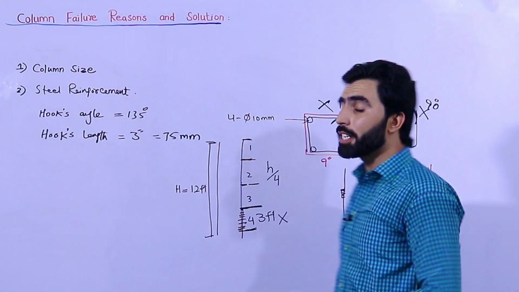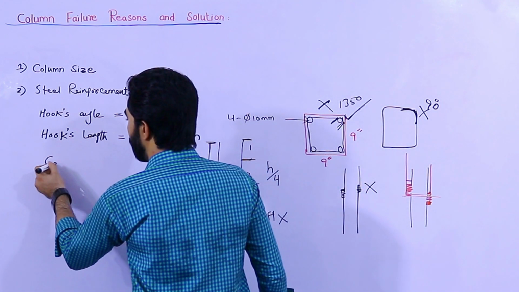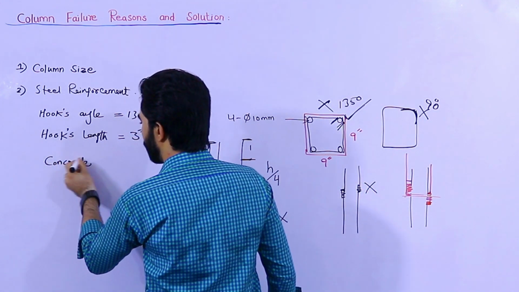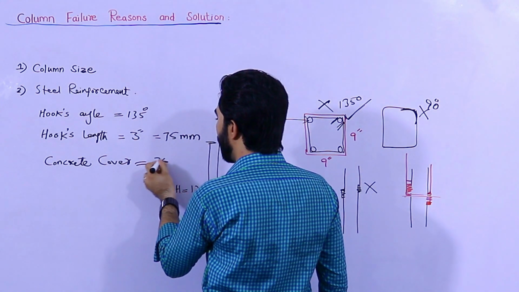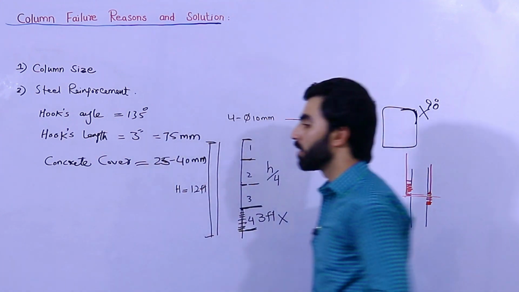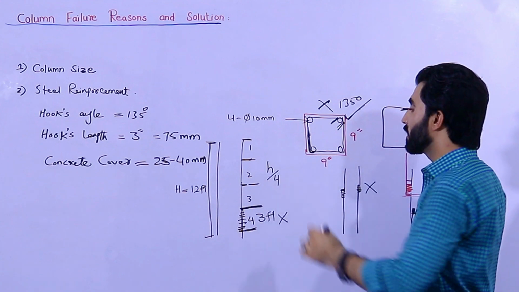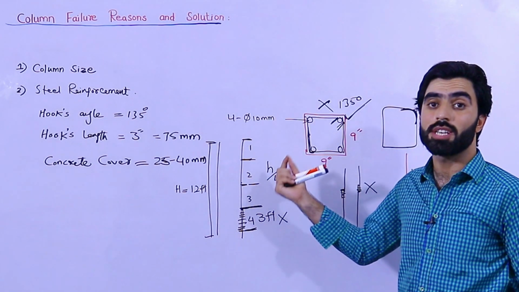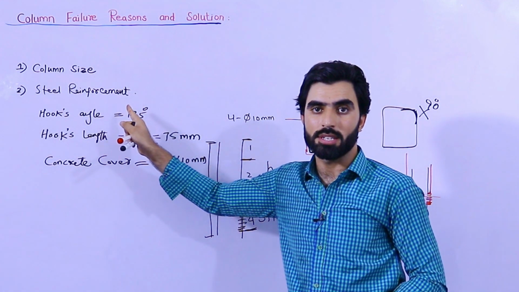Next guys, the concrete cover should not be less than 1 inch. The concrete cover should be from 25 to 40 mm. This is the concrete cover. If you don't provide the concrete cover, the main longitudinal bars can corrode. Corrosion is also one of the reasons for RCC column failure.